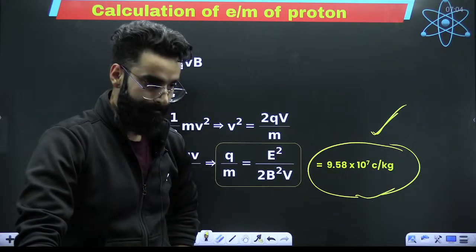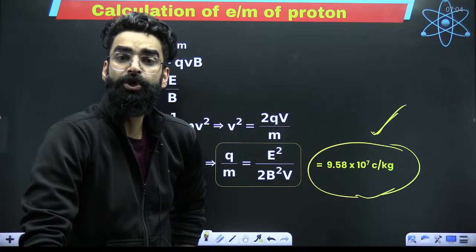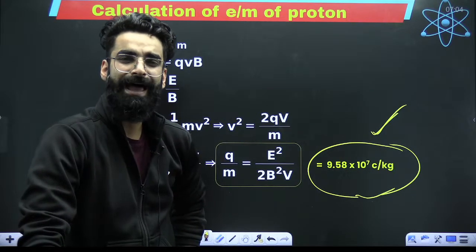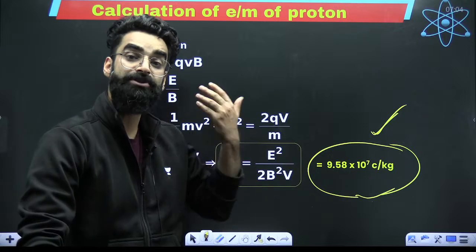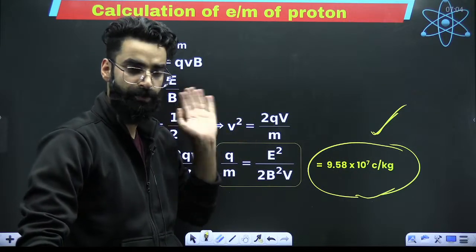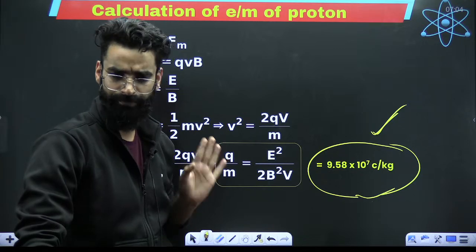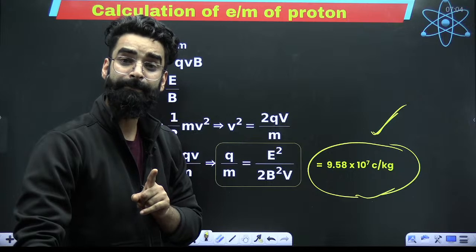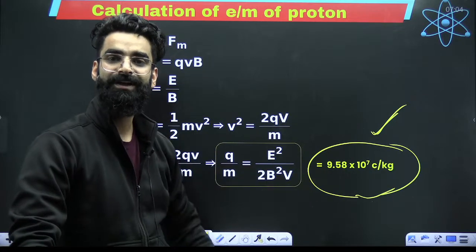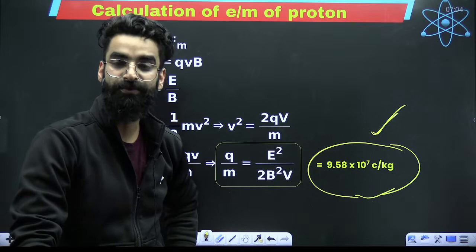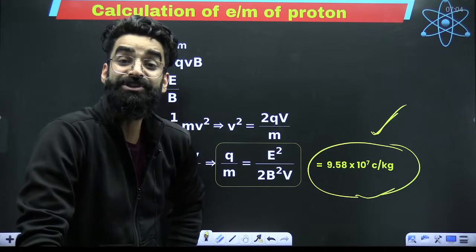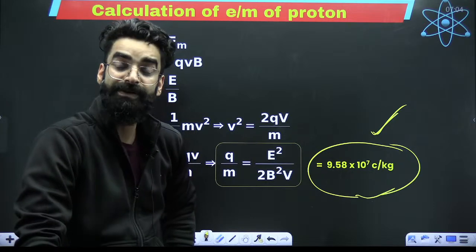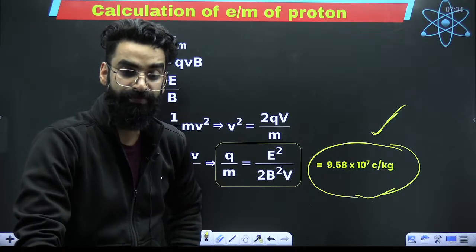Now you tell me one thing. Since you took H2 gas in the beginning, in case of H2 gas, it got ionized into H positive and electron. Those H positives then moved and formed the anode rays. That's something which you understood. And when the gas was H positive, E by M ratio came out to be this much. I guess students, if you change the gas, will the positively charged ion be same or different? Let me know. If you change the gas, will the positively charged ion in the container be same or different?